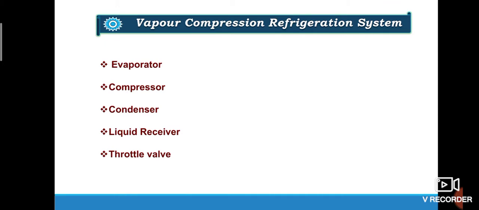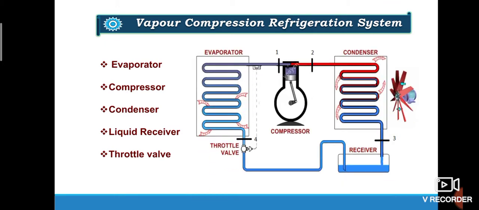Now let us see its working. The schematic diagram of a vapor compression refrigeration system is shown in the figure. When the compressor is started, it draws the low pressure vapor from the evaporator at state 1 and compresses it isentropically to a sufficiently high pressure up to state 2.